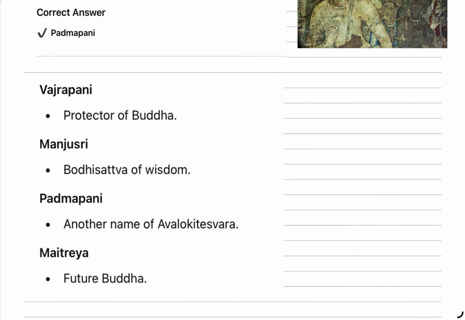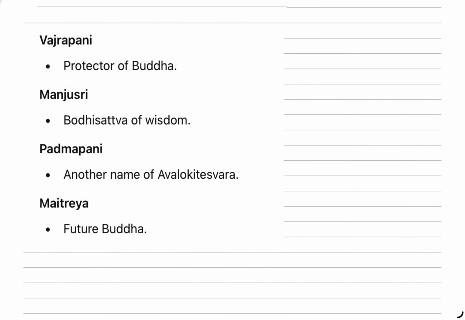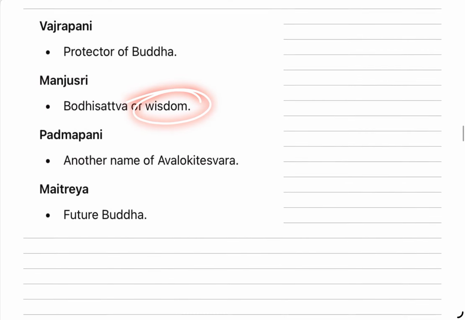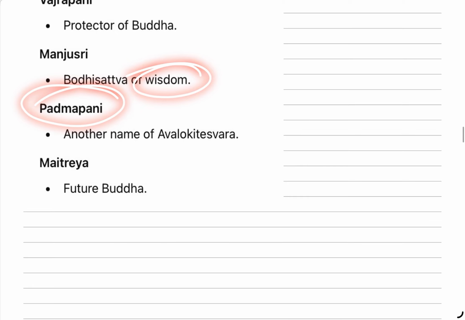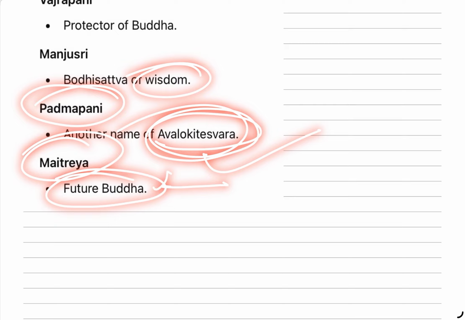He holds Vajra or thunder in his hand to protect Buddha. Then another Bodhisattva is Manjushri, symbol of wisdom. Padmapani or Avalokitesvara, our question was on this. Then Maitreya was the future Buddha. On this, a question has been asked.